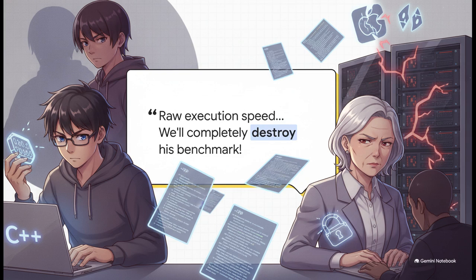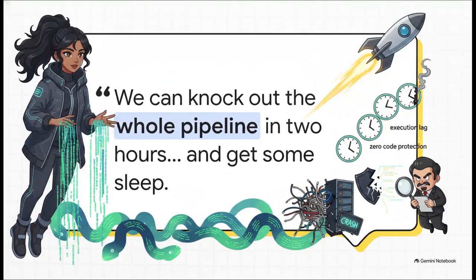Stolen in seconds. Next up is Ria, the team's Python evangelist. Her whole strategy is about development speed. With Python's pre-built libraries, they could honestly knock out the whole pipeline in 2 hours and actually get some sleep. But there's a huge catch.